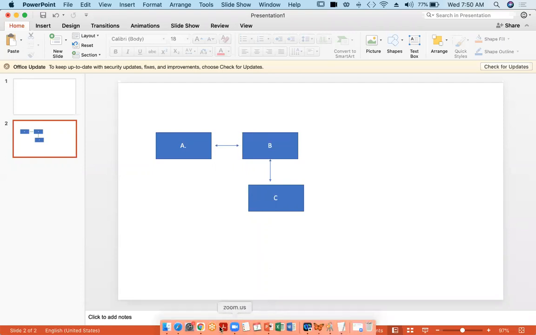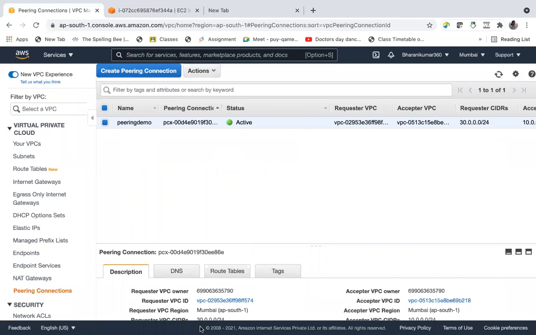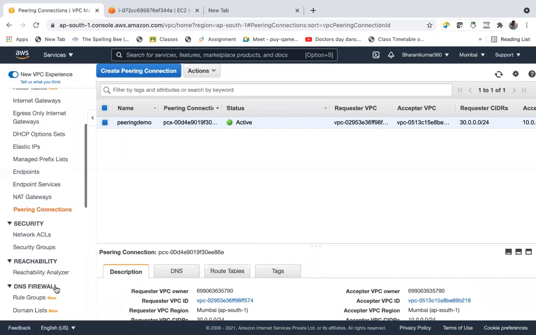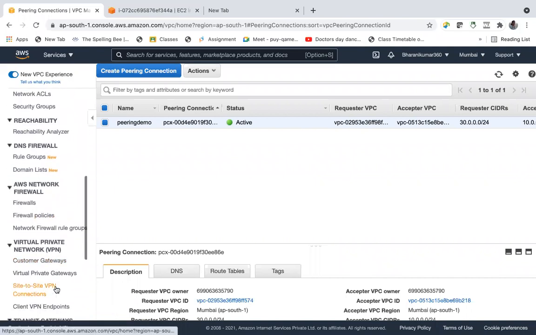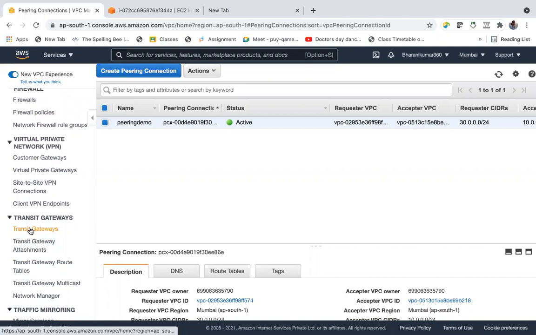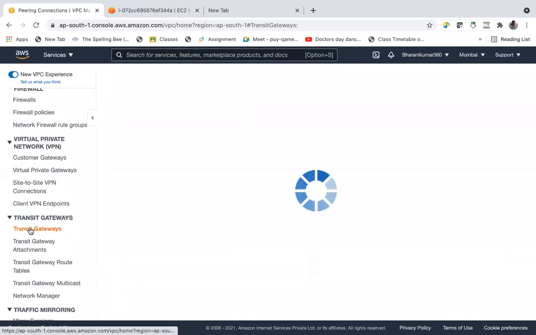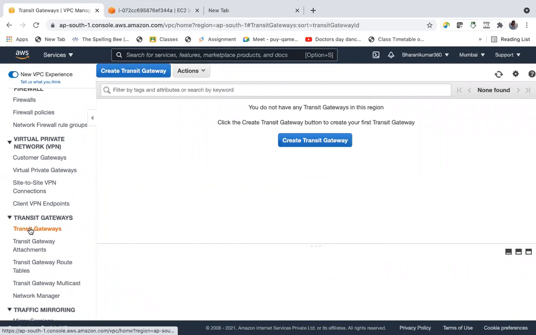So that is one drawback of VPC peering. Why? Because when you have so many VPCs, if you want to pair up all of them, it would be a little tedious. Like peering connections, we have one more thing called transit gateways. Transit gateways are also used to connect VPCs. Not only VPCs, you can also bring in VPNs, and they also work with Direct Connect.